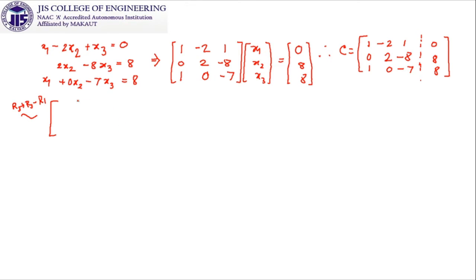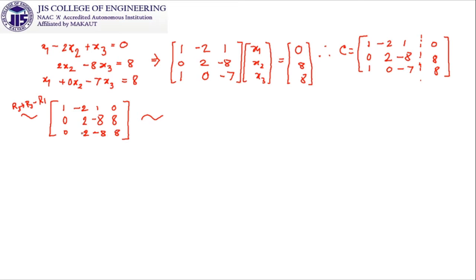R1 is not going to be changed, so 1, minus 2, 1, 0 will be there. I have not operated anything on R2, so it will be 0, 2, minus 8, 8. In R3, 1 minus 1 is 0, then 0 minus minus 2 is 2, and minus 7 minus 1 is minus 8, and 8 minus 0 is 8. So the third row is changed by this.